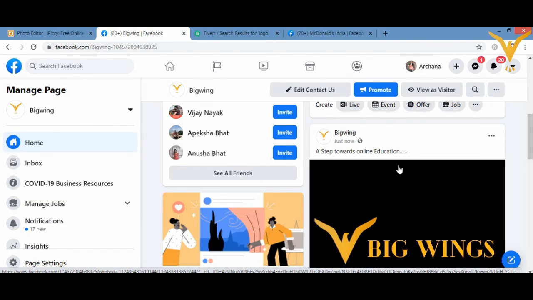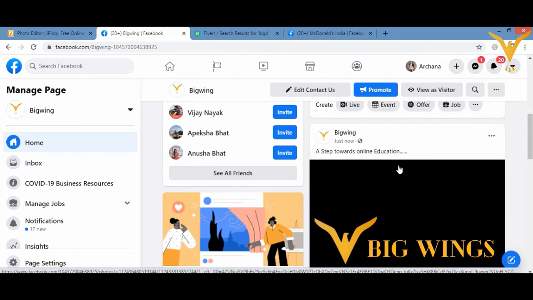And if you want to share your feelings, like I'm feeling happy, sad, whatever, you can share it there. You can share the activity, for example celebrating, eating, walking, whatsoever it may be. By doing all those things, you can make your post more attractive.